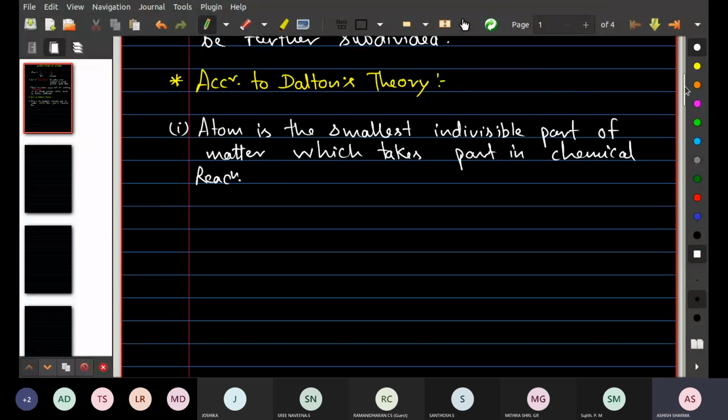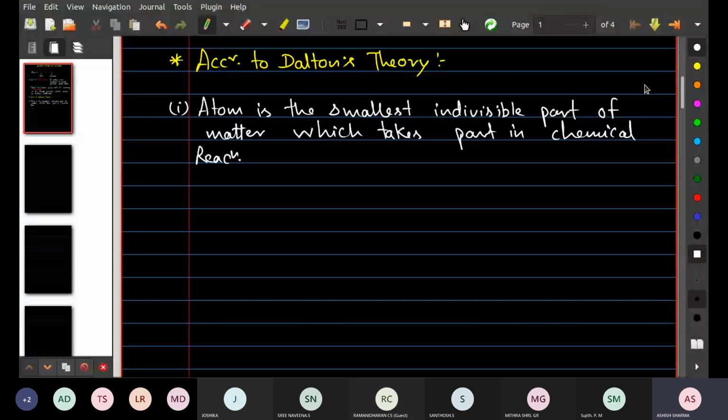So do understand one thing: atom is the smallest, indivisible particle of matter which takes part in chemical reaction. This was the first conclusion given by Dalton about atoms.